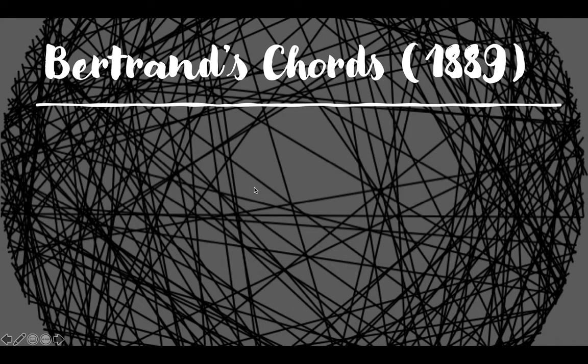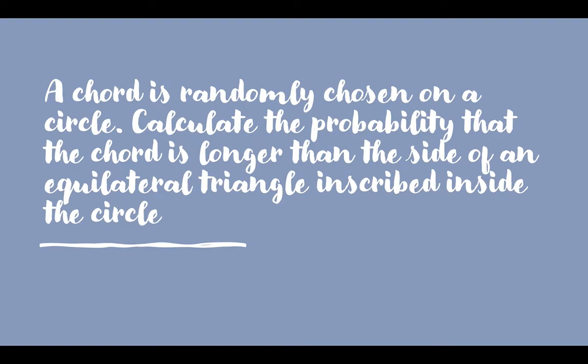Today I will talk about the problem proposed by Bertrand in 1889. The problem is named Bertrand's Chords. The statement of the question is: a chord is randomly chosen on a circle. Calculate the probability that the chord is longer than the side of any equilateral triangle inscribed inside the circle.